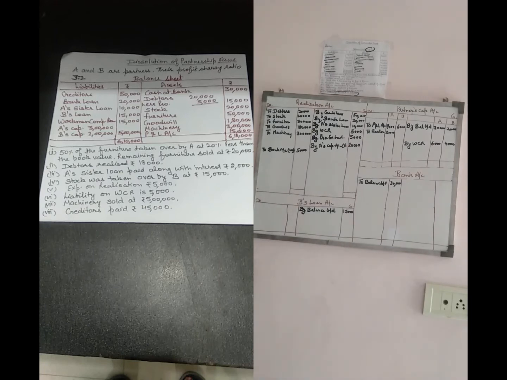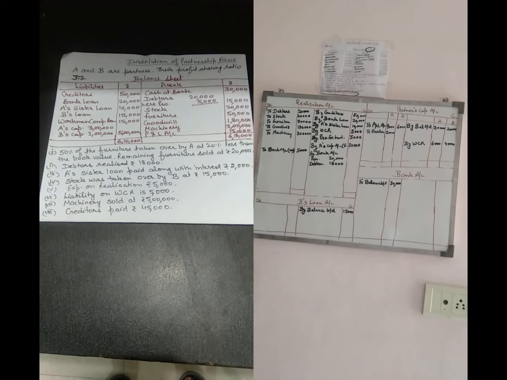Then after that the remaining furniture was sold for 20,000. So by bank account, furniture 20,000. We have to see only the realized value of the assets. Then debtors realized 18,000. So the debtors entry will be the same, bank account debit to realization.